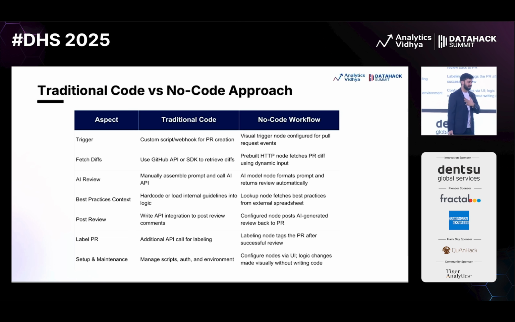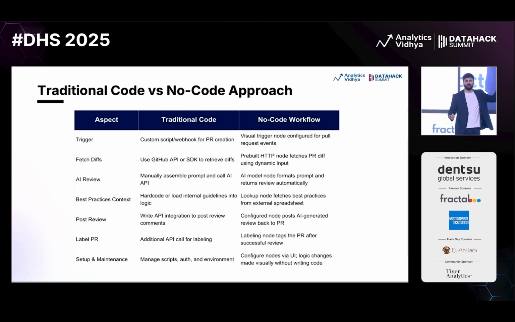So me as an engineer, I have to go and see, hey, what are all the changes which are created? Here, the AI agent or this workflow will just get all the changes for me. Then it will do the review, best practice context, post review, label the PR, and make sure that it is also able to add the same into the Google Sheets, right? So this is again the process where I've compared traditional versus the no-code approach, right?